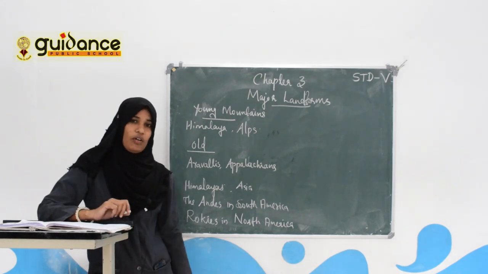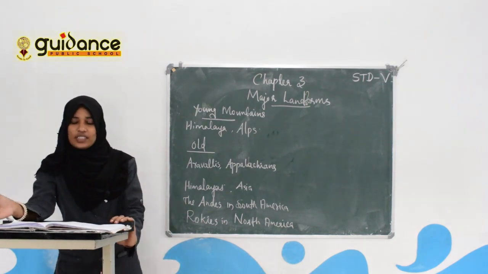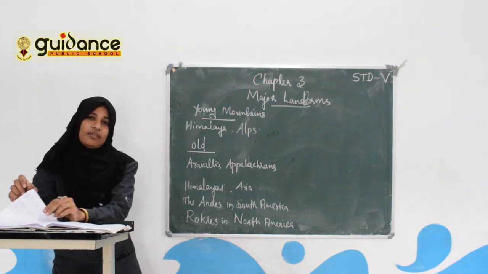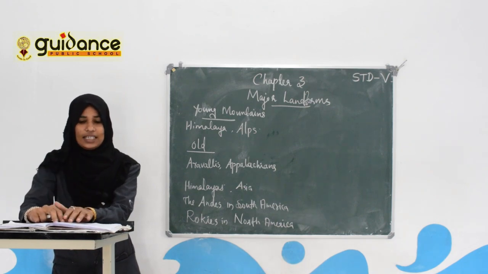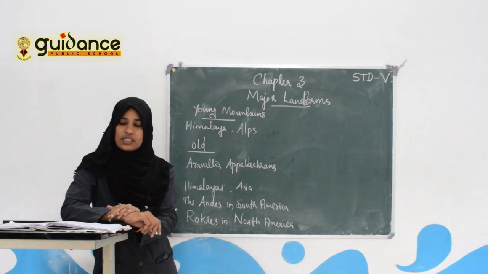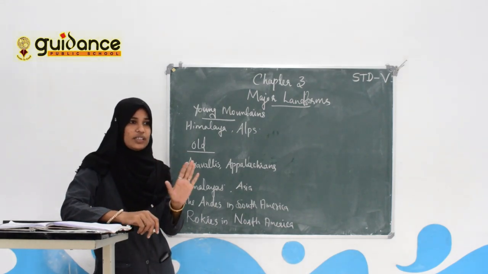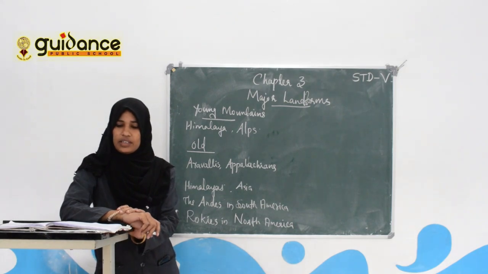First one, mountains. A mountain is a landform which rises more than 900 meters above the sea level. About 20% of the Earth's surface is covered by mountains.